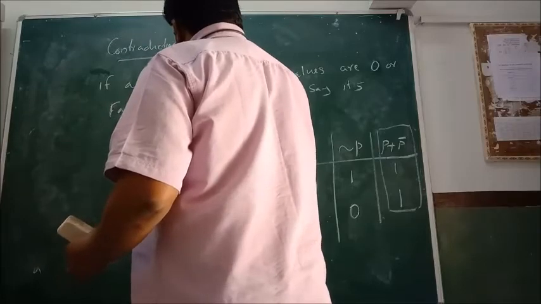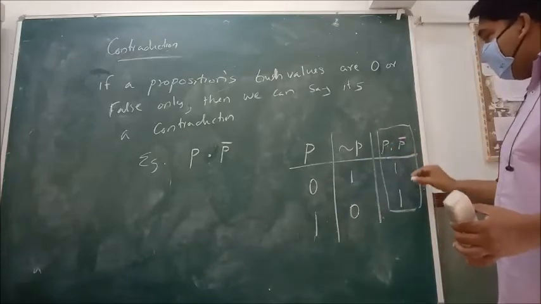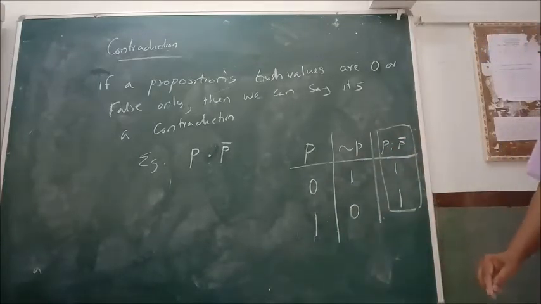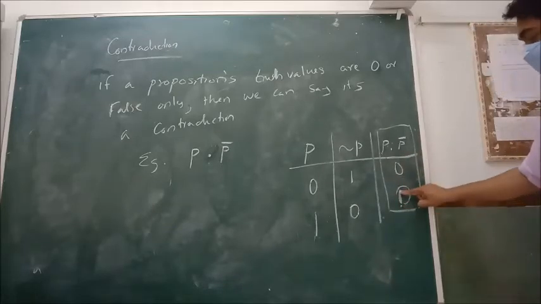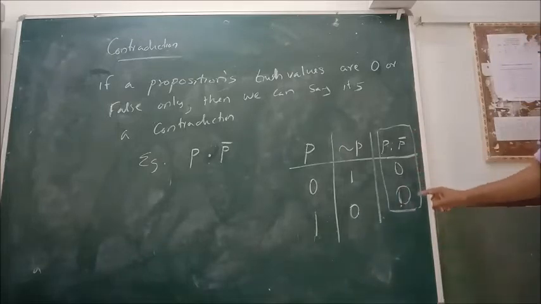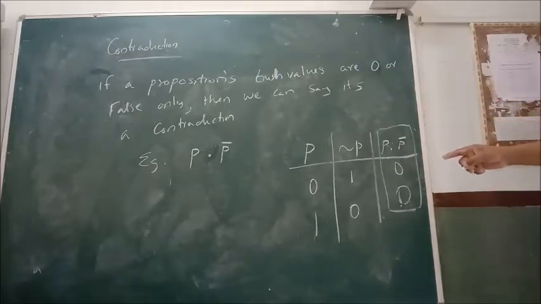Here also I am just modifying: P dot P bar, which means P and P bar, will be 0. Here you can see that P dot P bar is 0. So we can say P dot P bar is a contradiction because its truth values are 0 only. So tautology and contradiction. Now we are going to see another term called contingency.